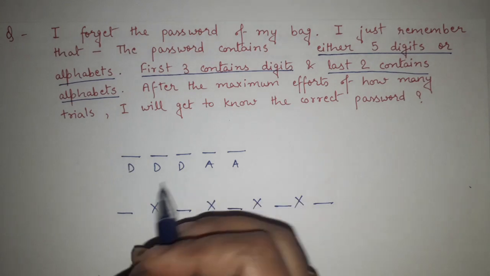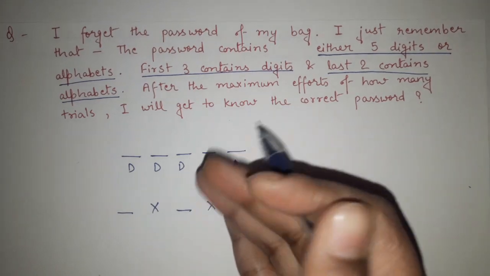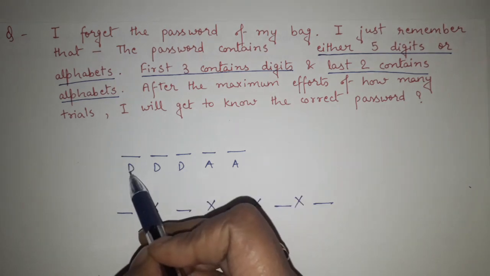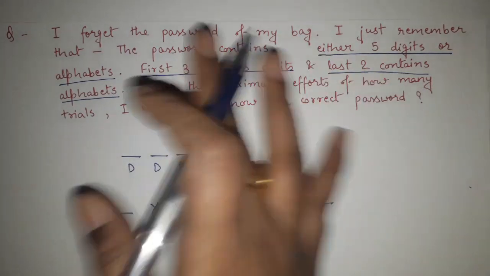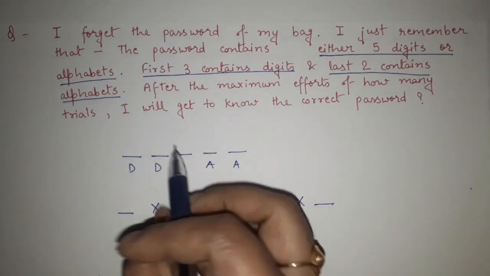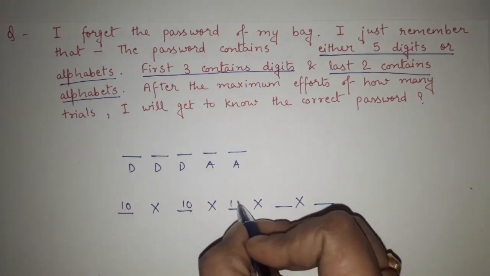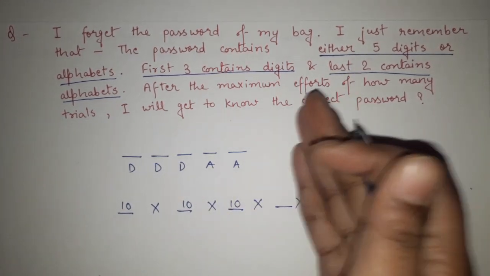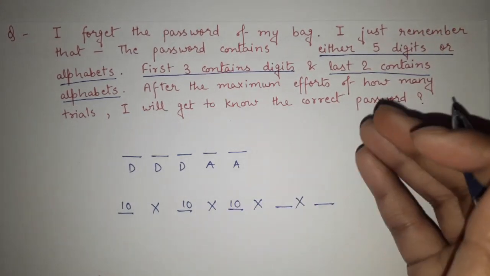Now, how many digits or how many alphabets are possible? What they have told here is that the first 3 will be digits. In the digits, the possibilities are always 0 to 9, right? So in the first 3 we are having digits, and nothing is told about whether repetition is allowed or not. So we will consider that there is no limitation. First 3 are digits, that means 0 to 9, 0 to 9, 0 to 9 are possible. 0 to 9 is 10, that means here also we are having 10 possibilities, 10 possibilities, 10 possibilities. The last 2 are alphabets. We know that the alphabets are A to Z. So A to Z is how many? We are having 26 alphabets. So here also there is nothing mentioned about repetition.